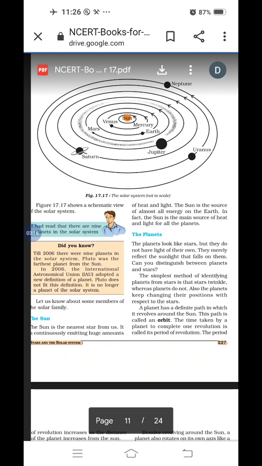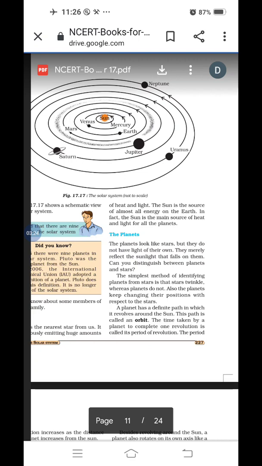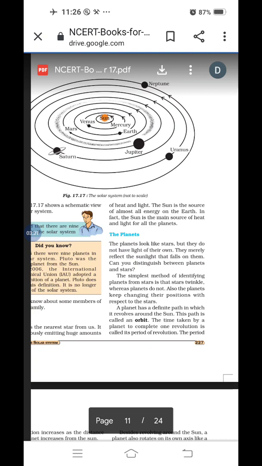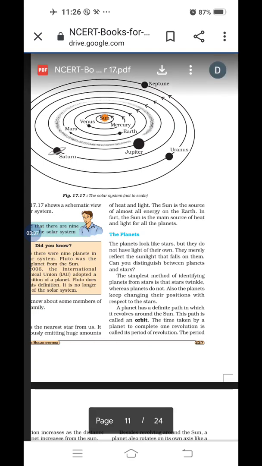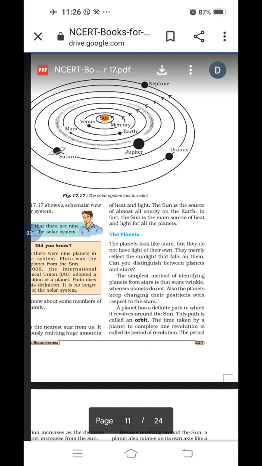Next we'll discuss planets in detail. These planets look like stars, but they do not have light of their own. So we can easily write the difference between a star and a planet. What is the first difference? Stars have their own light, but planets don't. Second, they merely reflect the sunlight that falls on them. Can you distinguish between a planet and a star? The next two differences are given here.